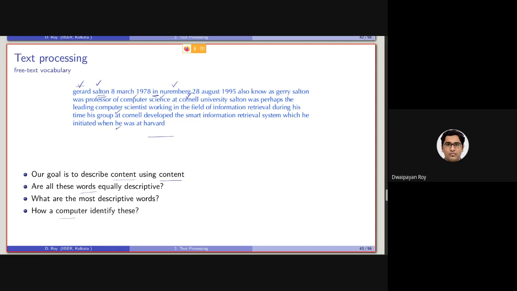Although after applying stopword removal most of these terms will be removed, still in this document, scientist is not as important a term as Shelton or leading. After applying stemming, which gives lead, if we compare the importance of lead and Shelton, we know that Shelton is more important than lead.